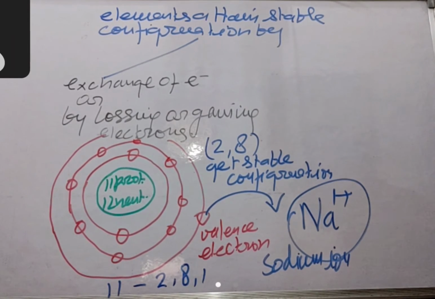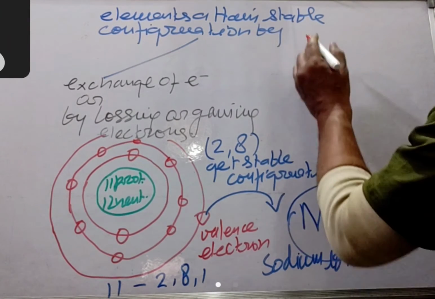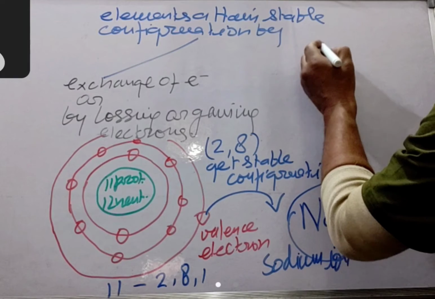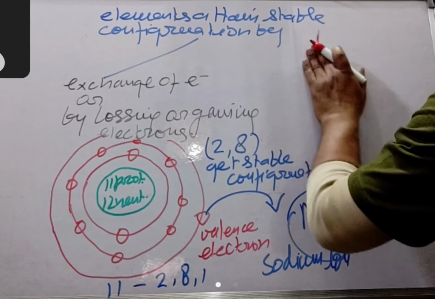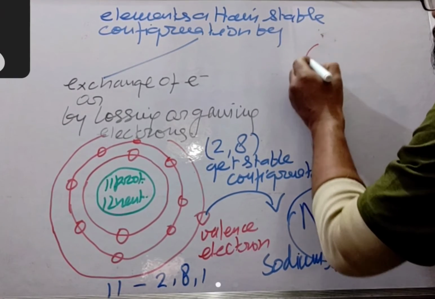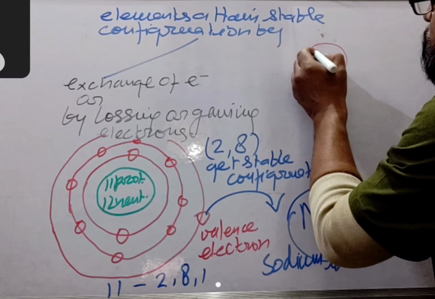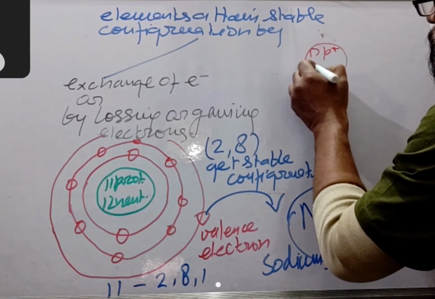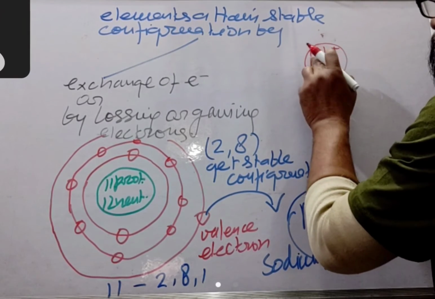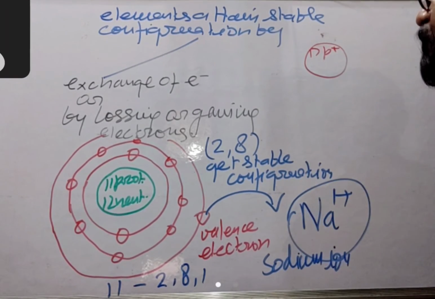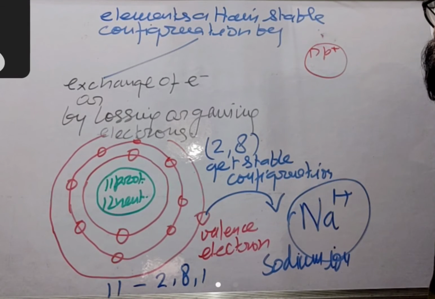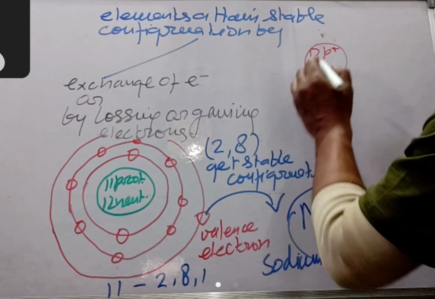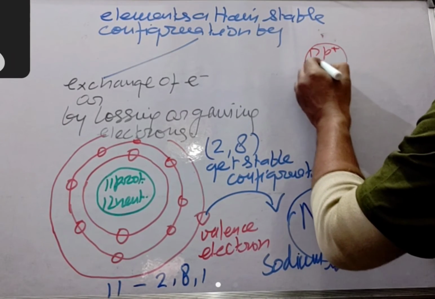Similarly, there is one more element, that is known as chlorine, Cl. It is having 17 electrons, 17 protons, and around 18 neutrons.